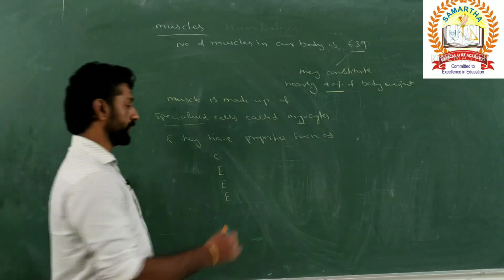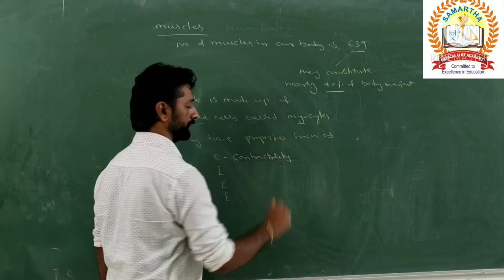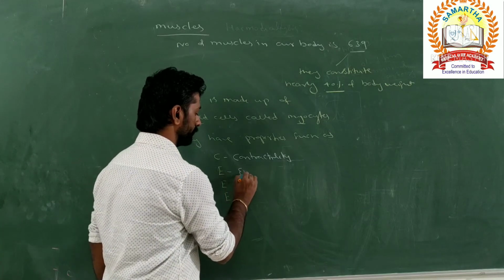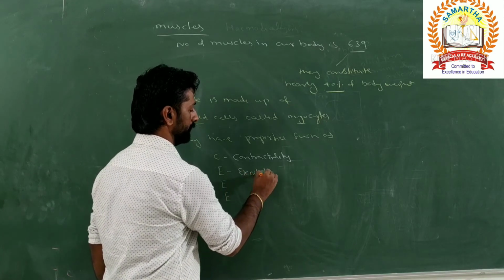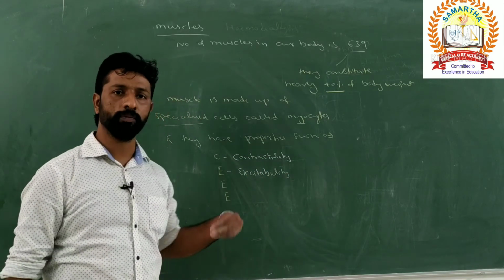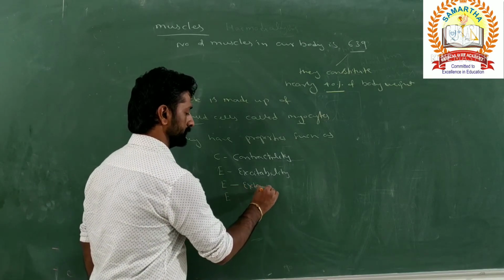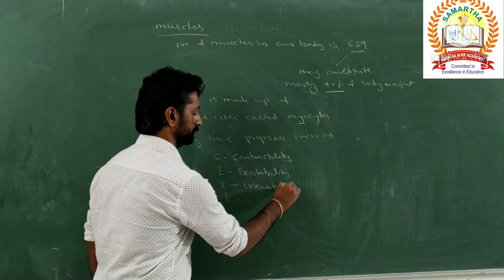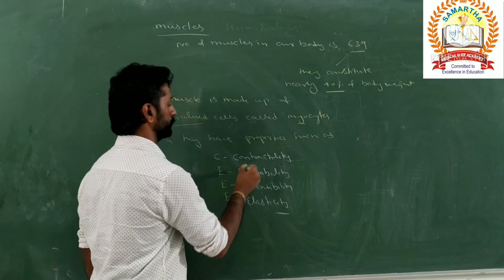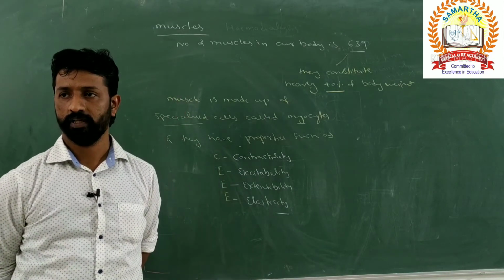One is contractility. Contractility is one property or feature of the muscle cell. Next, E means excitability. So they get excited when they receive a stimulus or any type of stimulus. Next is extensibility, and then elasticity. So these are the four properties of muscle tissue or the muscle cells. Any doubt in this one?